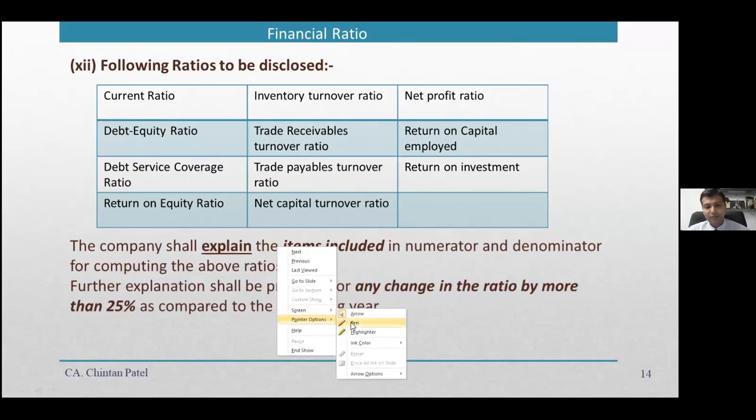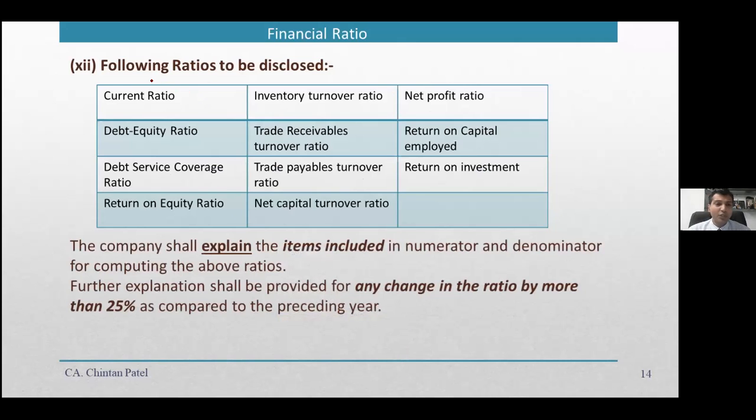The ratios include these four, primarily with respect to current, non-current and equity financing: the current ratio, debt equity ratio, debt service coverage ratio DSCR, and ROE, return on equity.